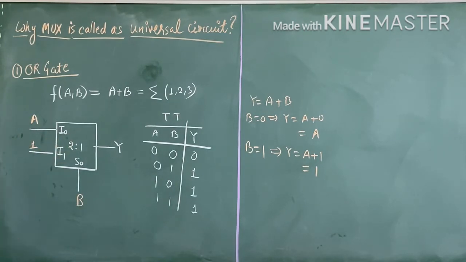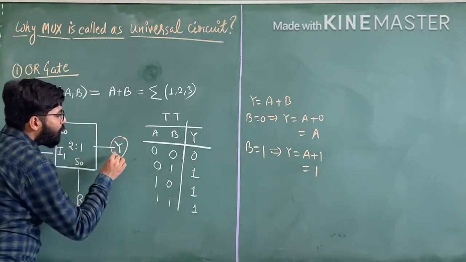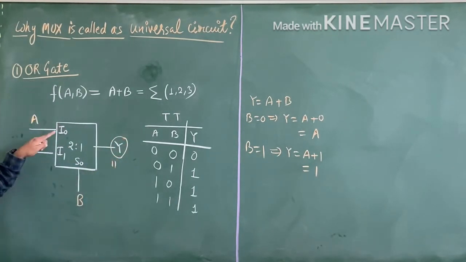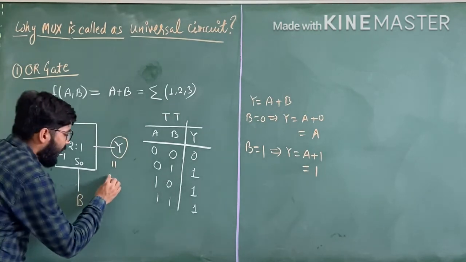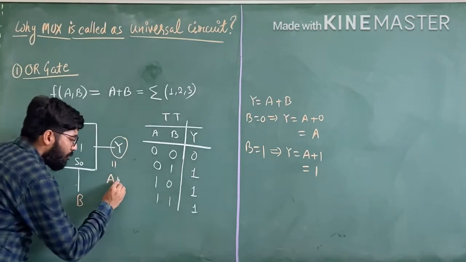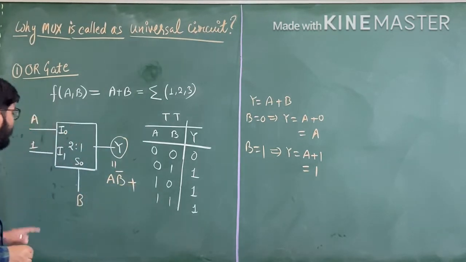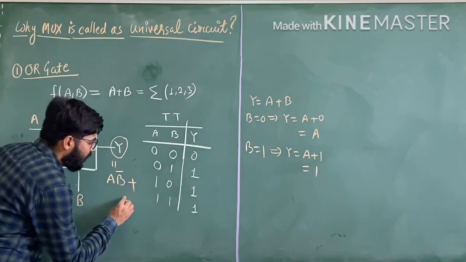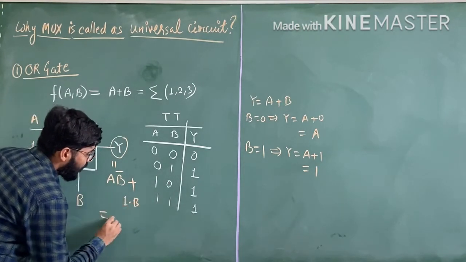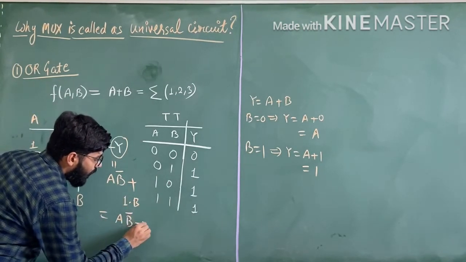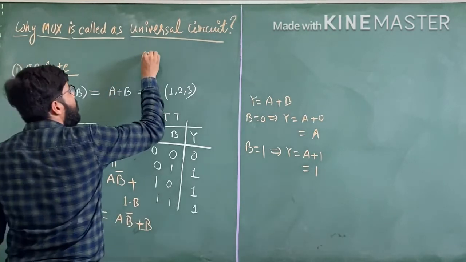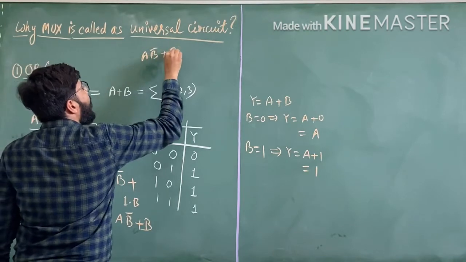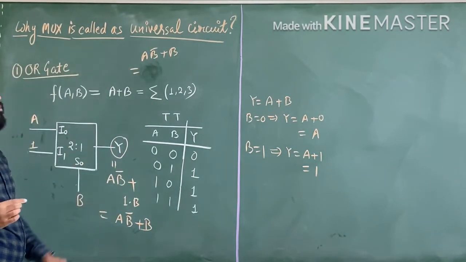Now we will see whether we can get A plus B or not. Suppose we have to write the value of Y here. Suppose this I0 comes with the complement form. If A comes, then the value of B is B complement, plus if this comes, 1 into B. So we get the output A B bar plus B. Now apply the distributive property.